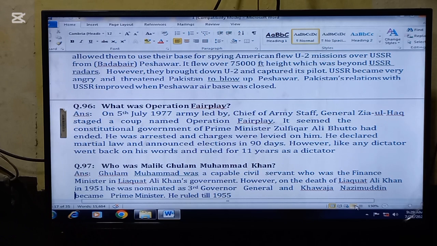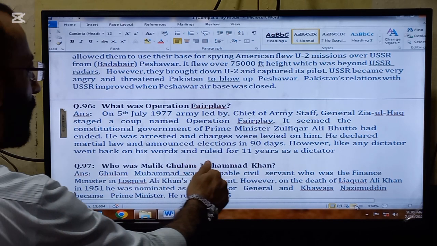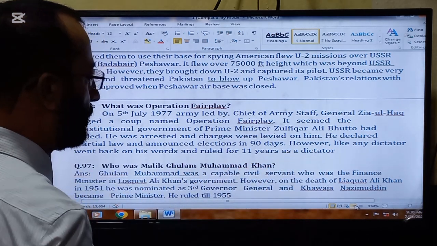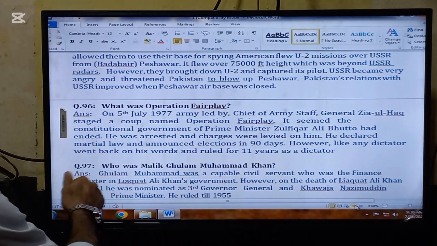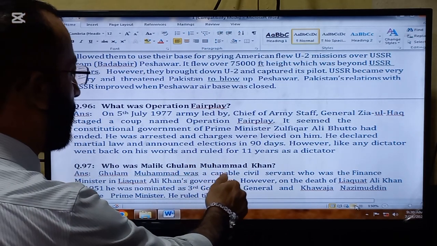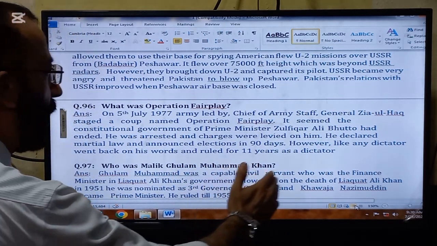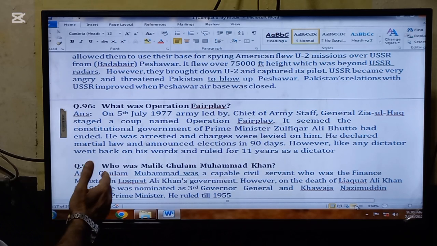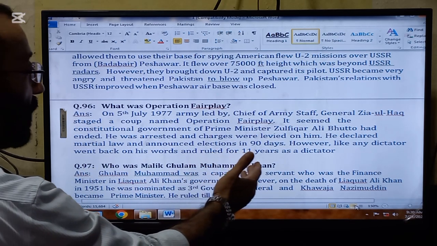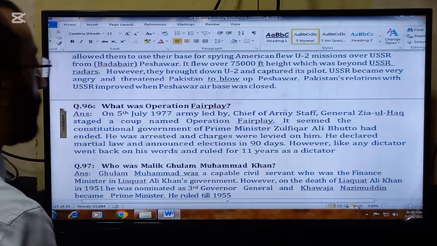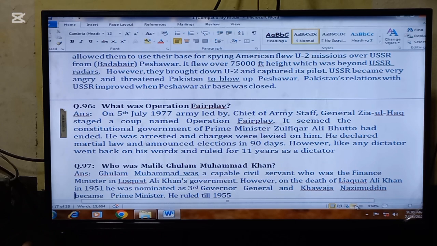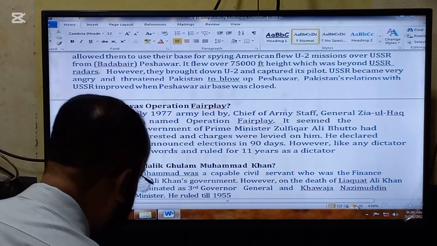He was arrested and charges were levied on him. Zia declared martial law and announced elections in 90 days. However, like any dictator, he went back on his words and ruled for 11 years as a dictator. So this was Operation Fair Play.